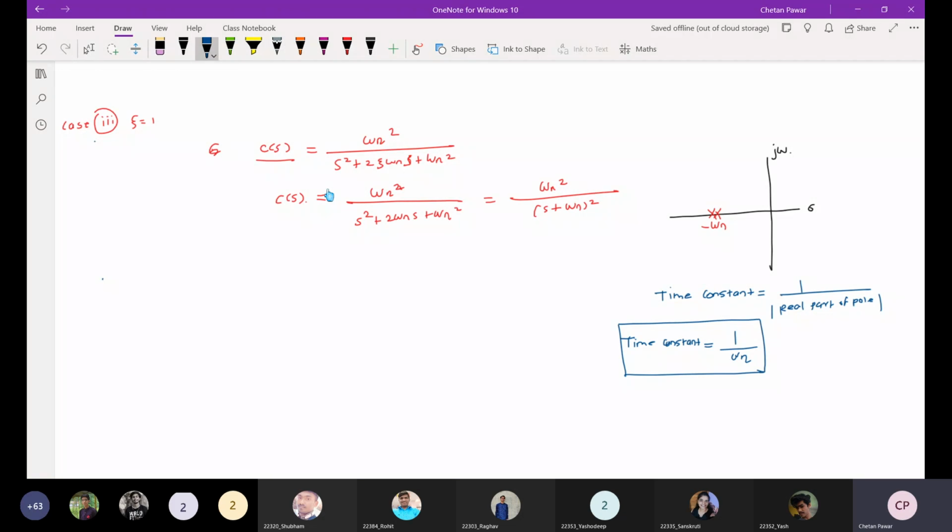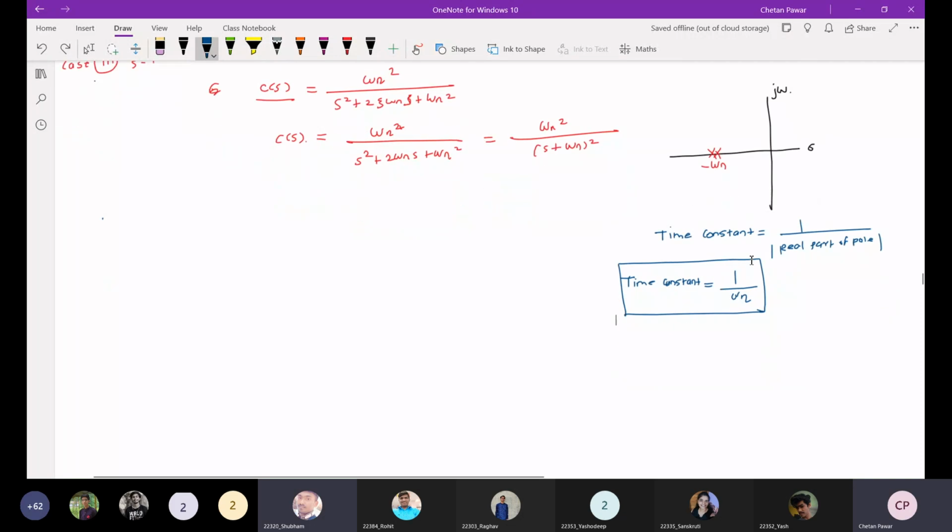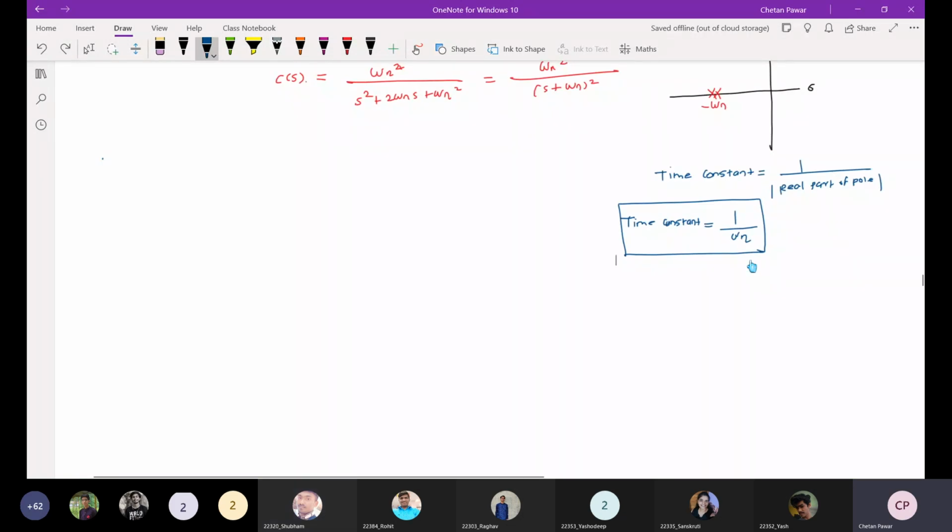And what is the frequency of oscillation here? What is the imaginary part here? There is only a real part, right? So the frequency of oscillation will be 0.